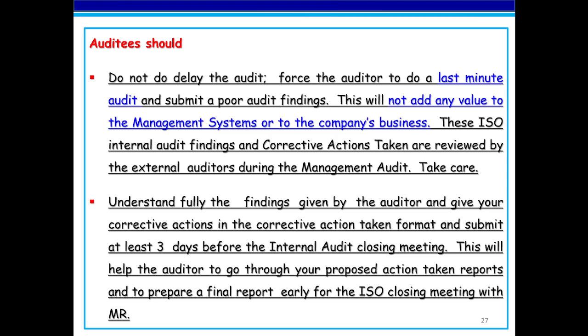Understand fully the findings given by the auditor and give your corrective actions in the correct action format, and submit at least 3 days before the internal audit closing meeting. This will help the auditor to go through your proposed action taken reports and to prepare a final report early for the ISO closing meeting with the MR.